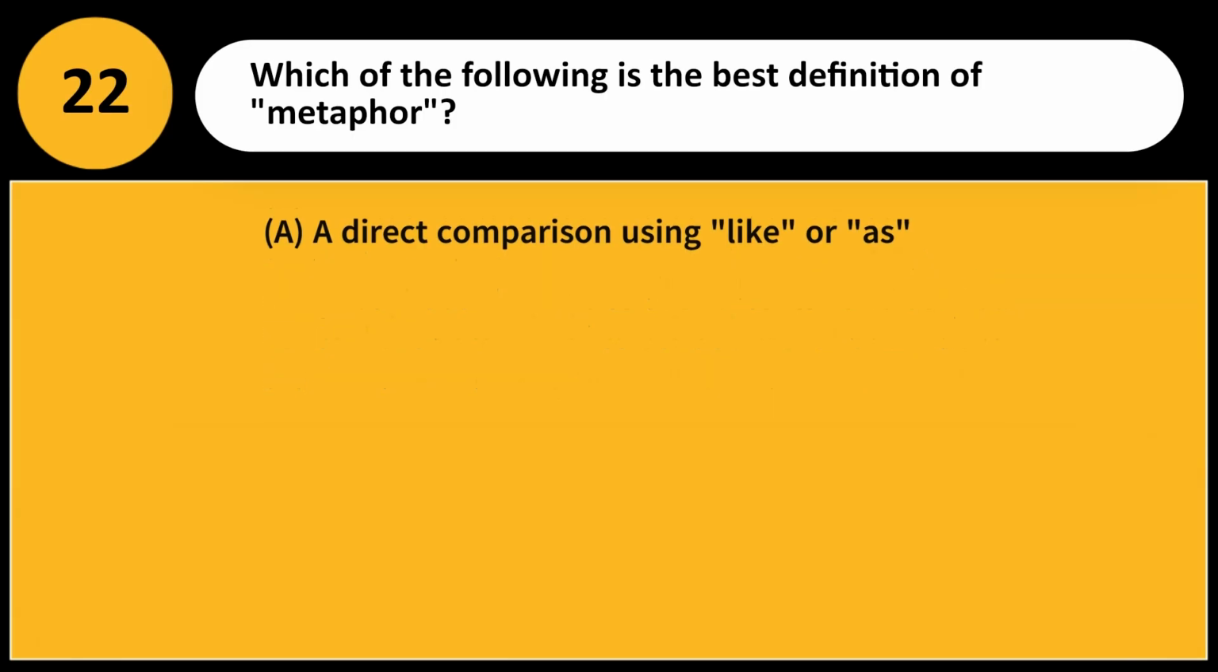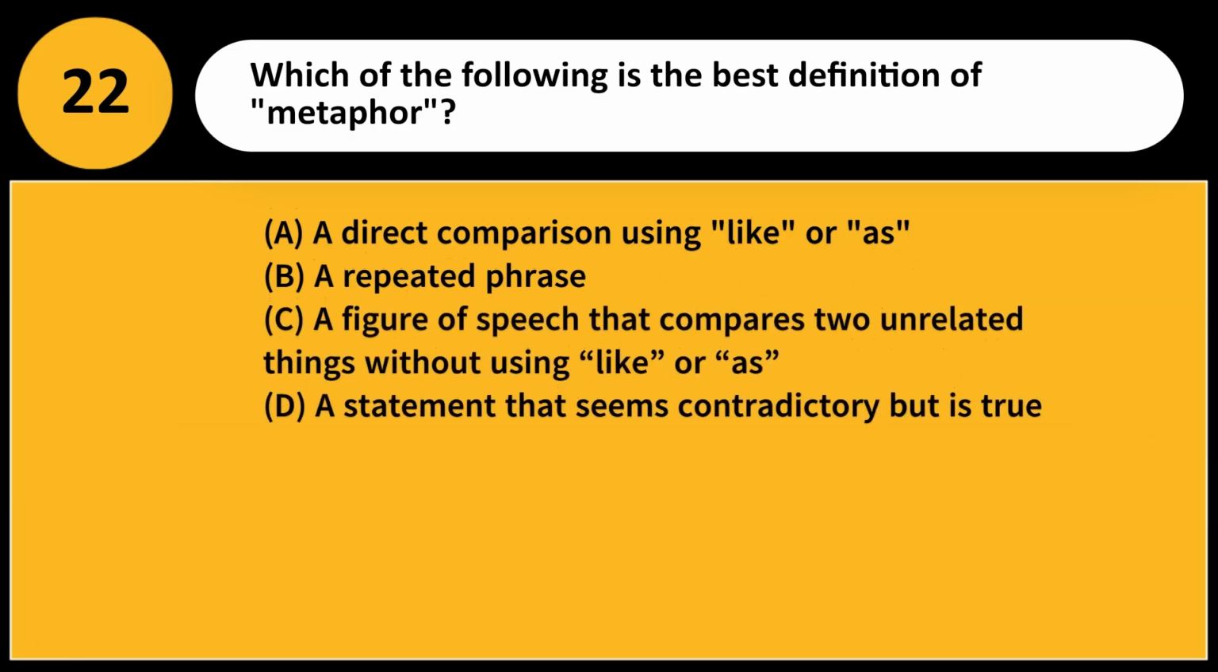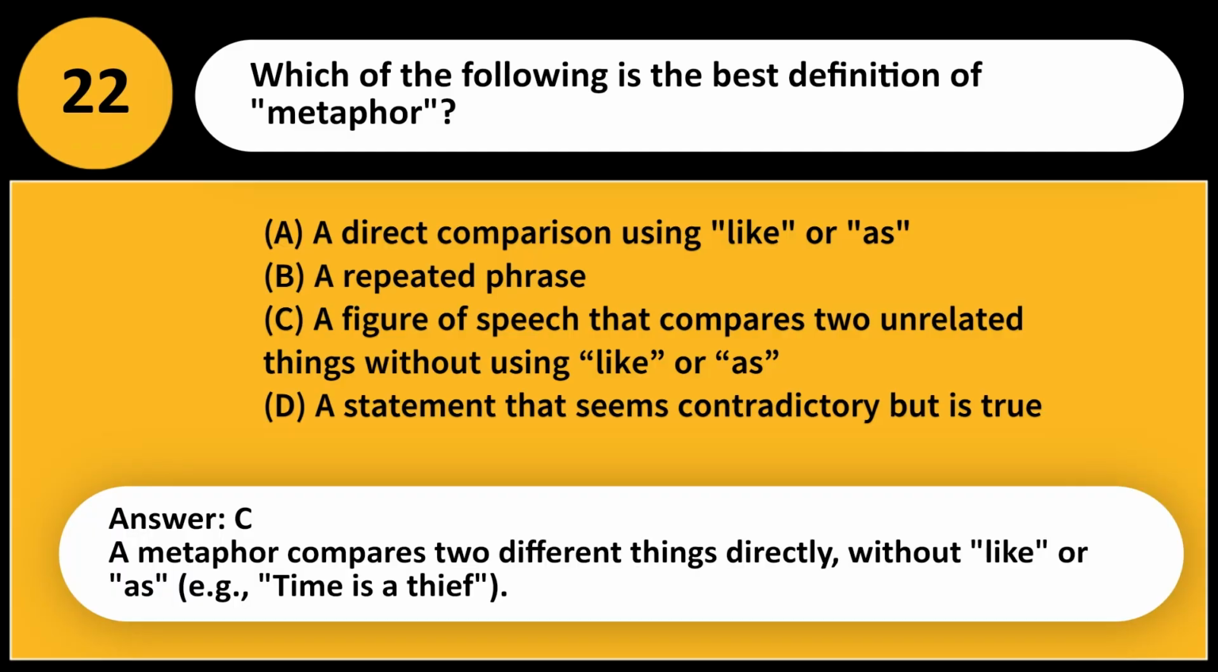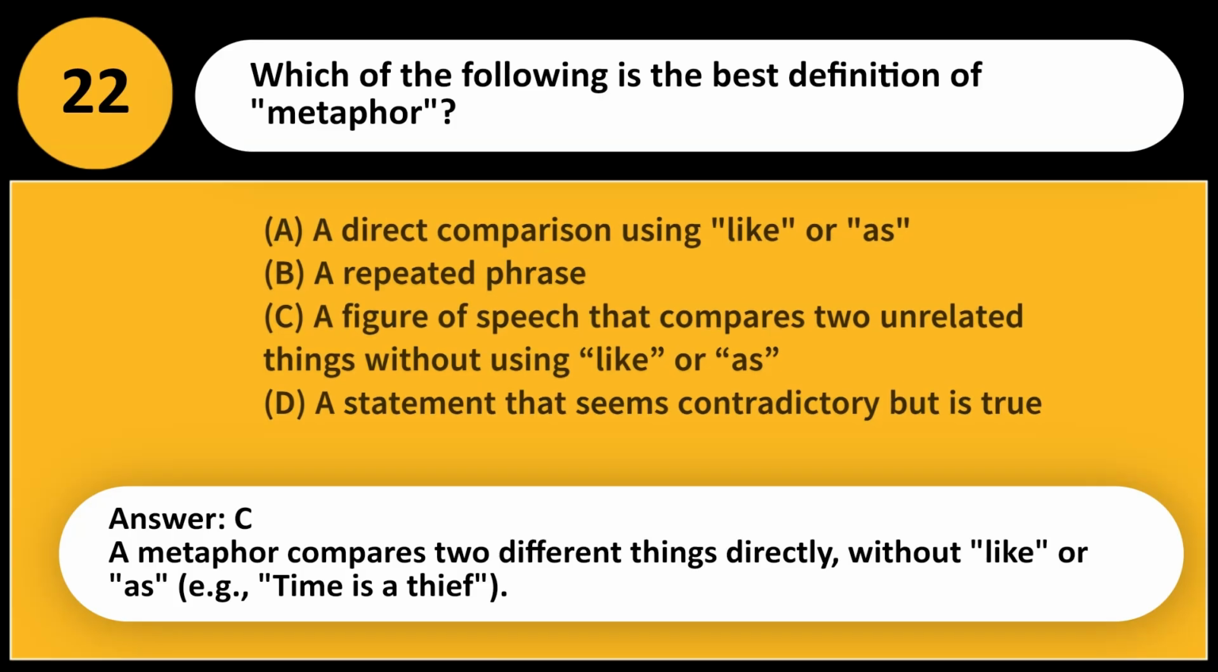Which of the following is the best definition of metaphor? A. A direct comparison using like or as. B. A repeated phrase. C. A figure of speech that compares two unrelated things without using like or as. D. A statement that seems contradictory but is true. Answer, C. A metaphor compares two different things directly, without like or as, e.g., "time is a thief."